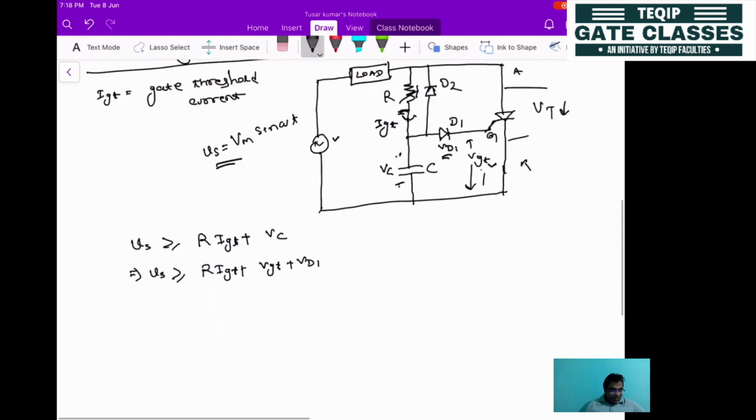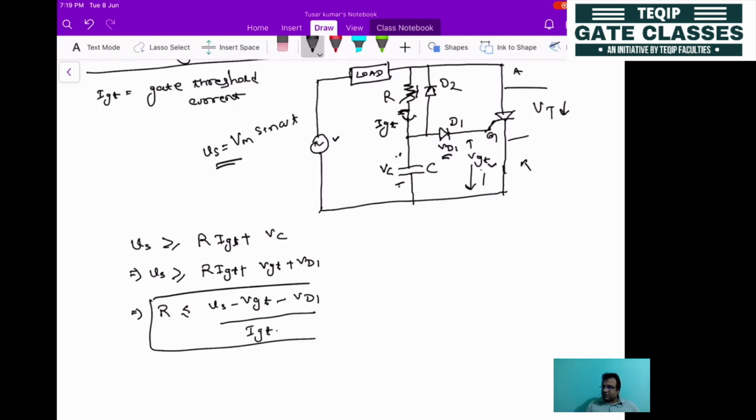Okay. Now from this condition, what will we get? R will be less than or equal to, because whenever you go for designing this circuit, particularly you should know the value of R. So how to get it? R should be equal to the supply voltage Vs minus VGT minus VD1, divided by IGT. If you solve this, you will get this expression. So this expression is utilized for designing the RC firing circuit.